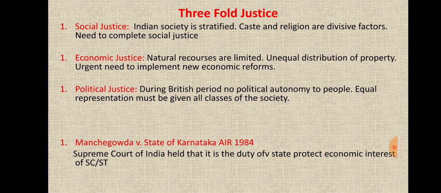And political justice. During the British period, there was no political autonomy for the people. Equal representation must be given to all classes of society, because during the British period there was no political freedom. But after independence, or after the commencement of the Indian constitution, the preamble expects that political justice should be there for everyone. In Manchegowda versus State of Karnataka, AIR 1984, the Supreme Court of India held that it is the duty of the state to protect the economic interest of scheduled castes and scheduled tribes.